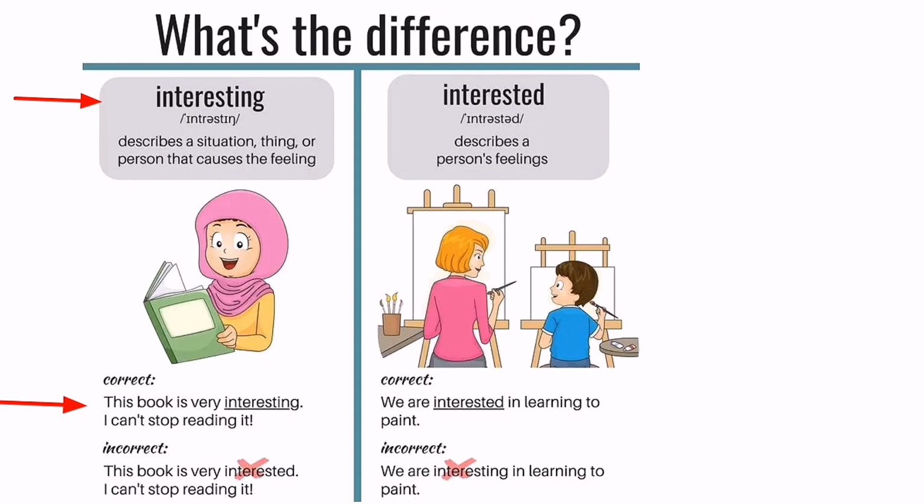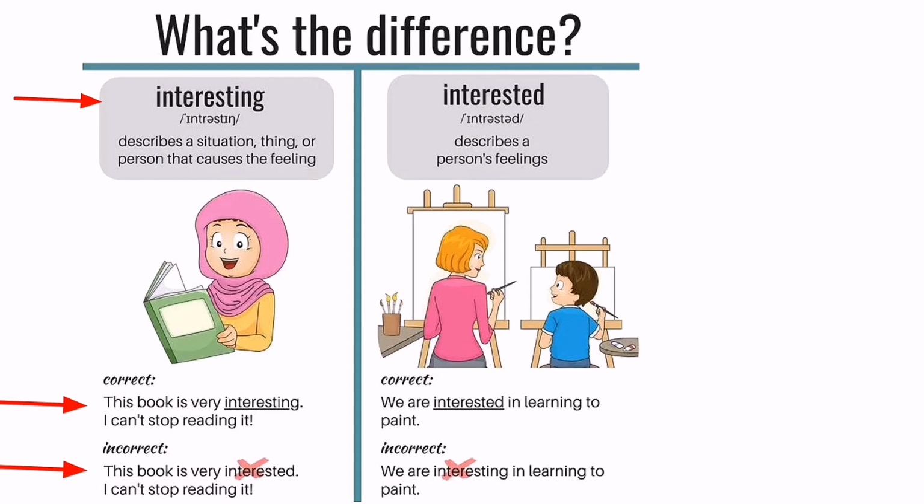Right? Okay, and if you say this book is very interested, I can't stop reading it, it would be incorrect. Why? Because when something becomes the cause of your interest, we use the adjective interesting and we do not use the adjective interested.